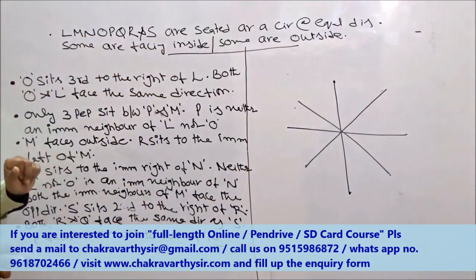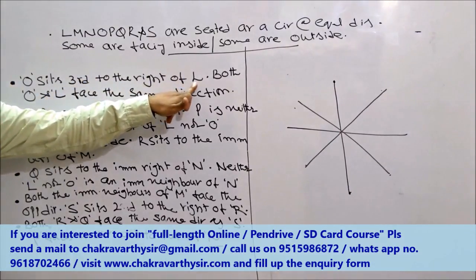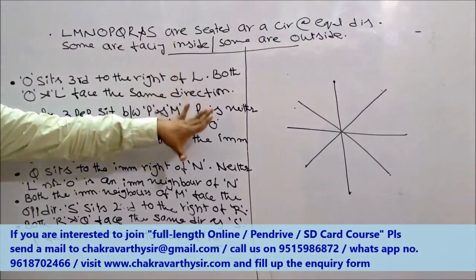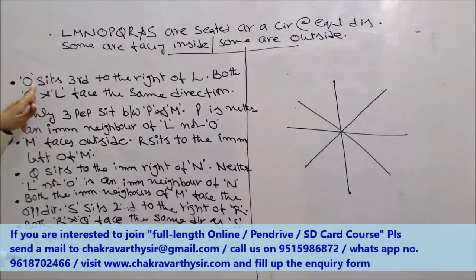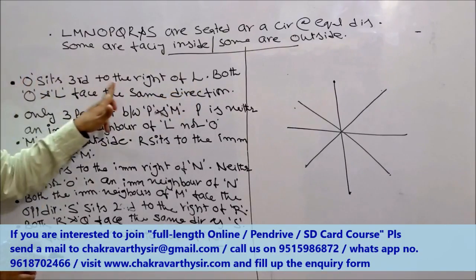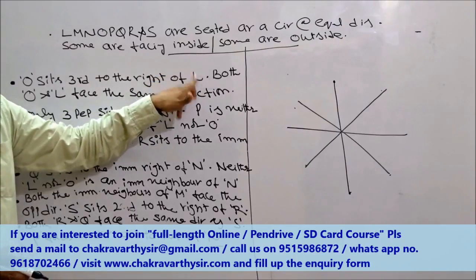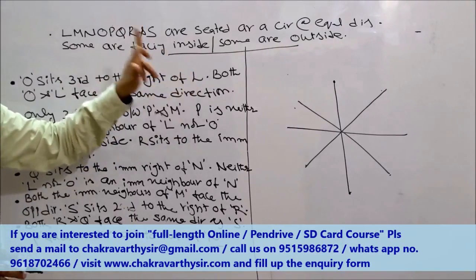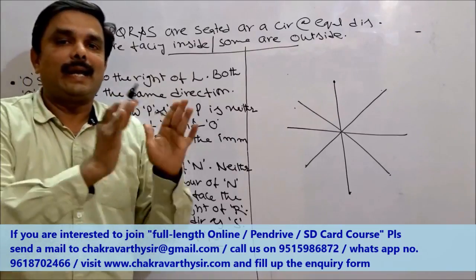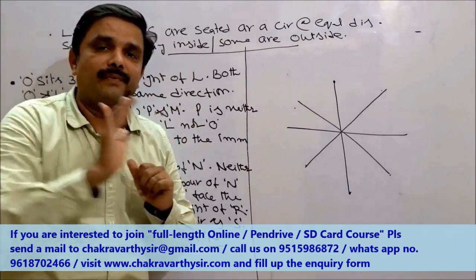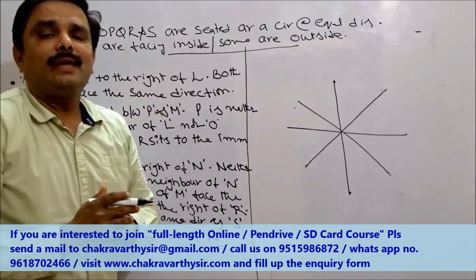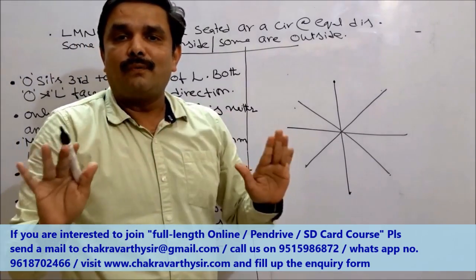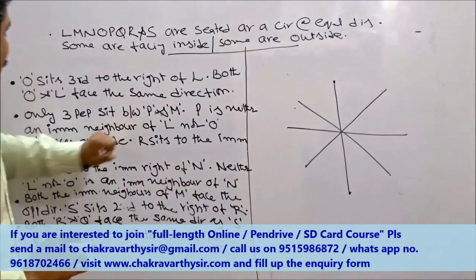Total 8 persons are there. The first information you see: O sits third to the right of L. I cannot start the question with this information, because starting with which information is very, very important in this type of questions. O sits third to the right of L means O's position is depending upon that of L's position, and first of all I don't know where to keep L, and I don't know which direction L is looking at. Keep this information as the buffer information. Then go for the next one. Both O and L face the same direction. Even this information is not useful for me at this moment. Keep it aside.